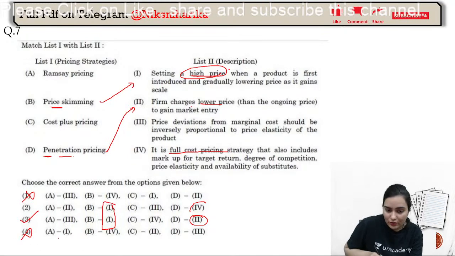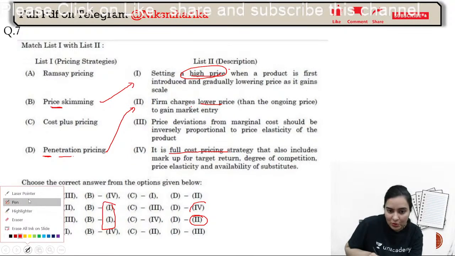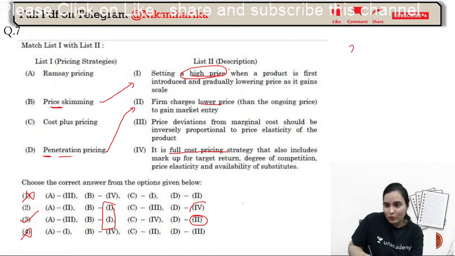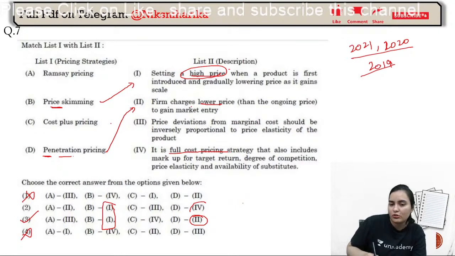But whenever you are solving the 2021, 2020 and 2019 papers, at least this much, please see the other options also and please write it in your notes, whichever you are solving. Don't wait, thinking we will do it later. No, later will never ever come. You are reading it right now, you can write it right now also. Okay, Ramsey pricing, and the good part is you can take a screenshot also.